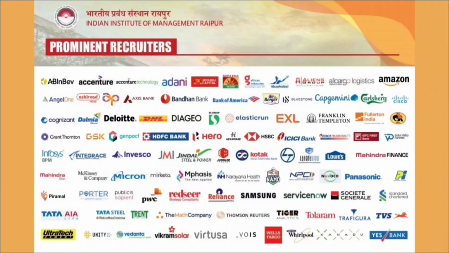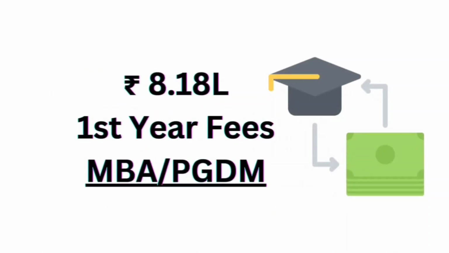If we consider the overall top recruiters for IIM Raipur, then those are Accenture Strategy, Adani, Aditya Birla Group, EXL, Infosys, TCS, SBI, HDFC Bank, Hero, Ultratech, Cognizant, Capgemini, Dalmia, Deloitte, and there are so many other companies over there. If we consider the fees for the 2 years of the MBA or PGDM program for IIM Raipur, then it is nearly up to 16.50 lakhs.